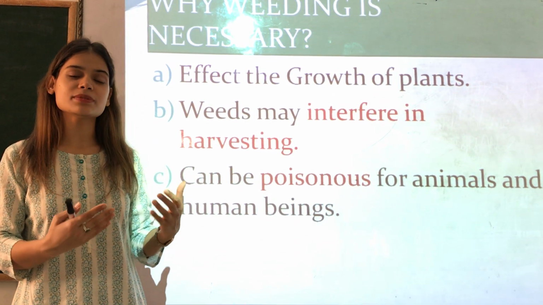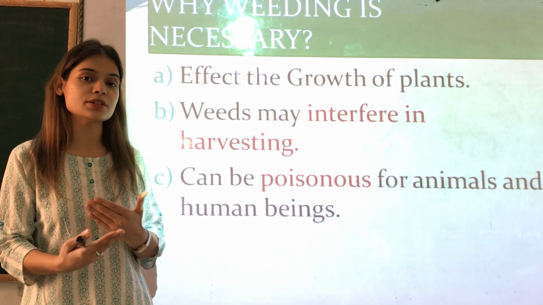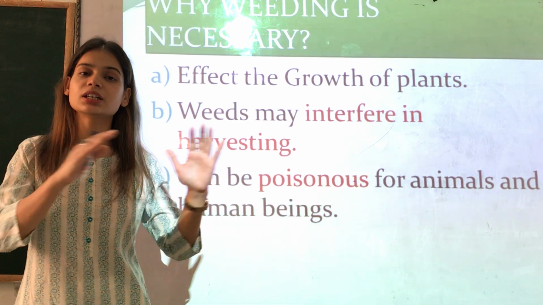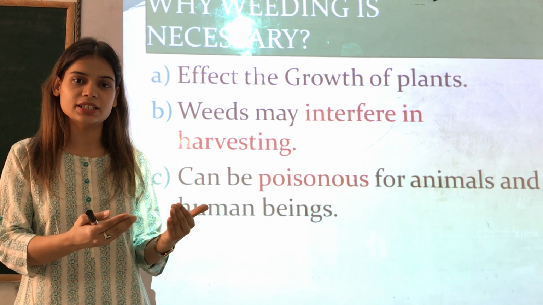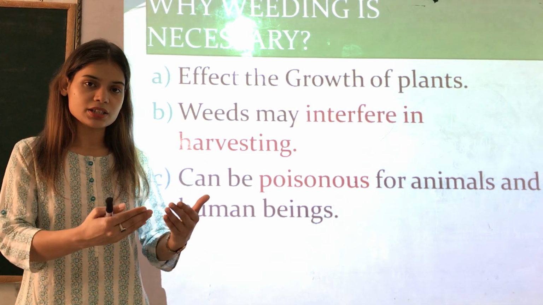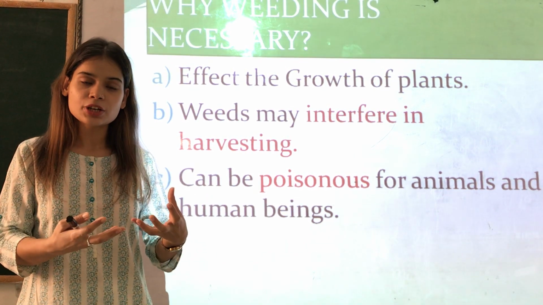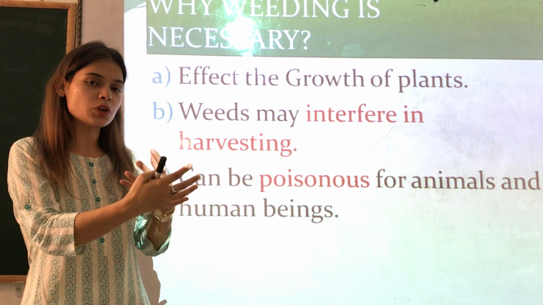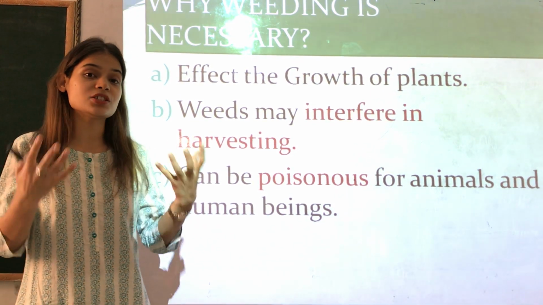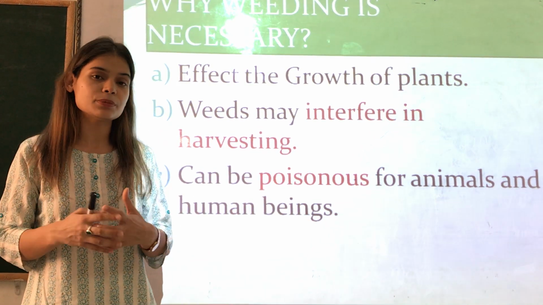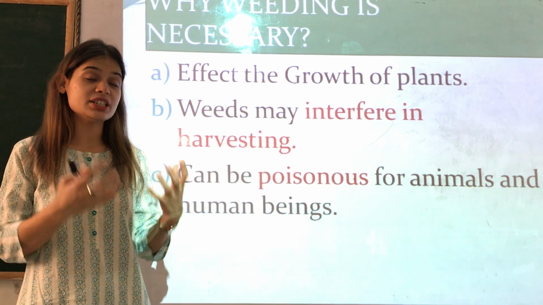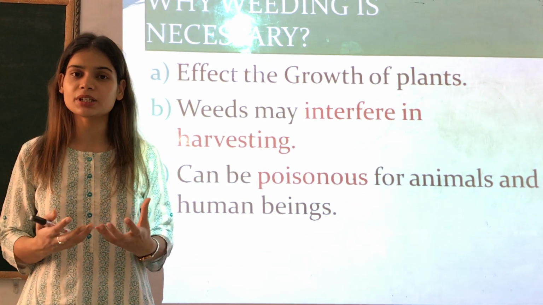Also, sometimes weeds may interfere in the harvesting process. Now what is harvesting? Harvesting is nothing but the cutting of crops once they are ready. If we do not remove these weeds, then along with the main crop, these weeds will also be harvested. That is a very bad situation because these weeds can be poisonous, sometimes for human beings and animals.